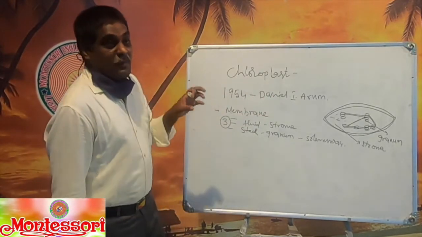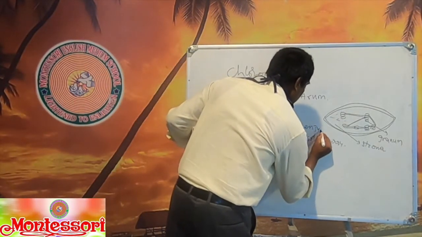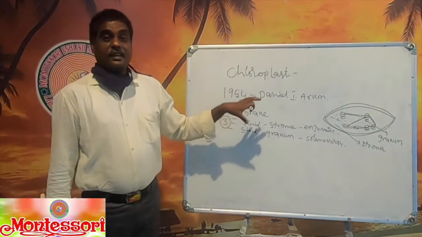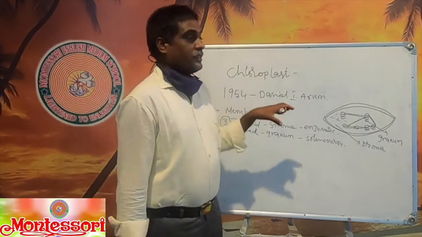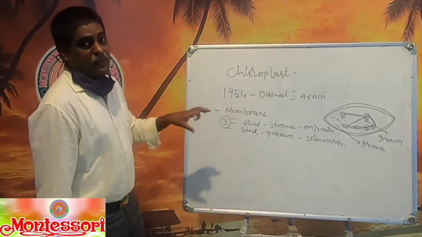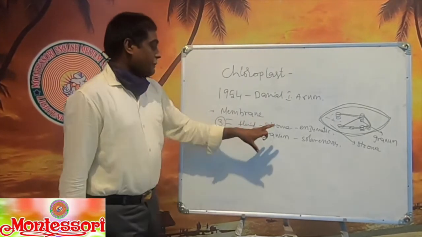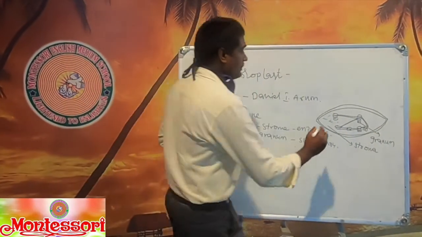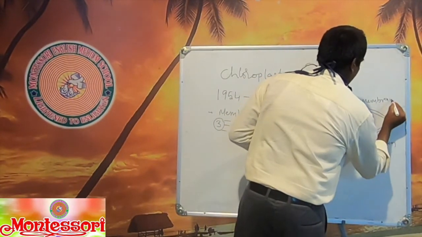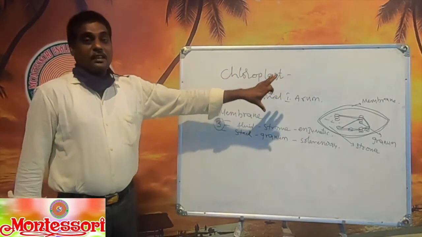All the enzymatic reactions take place in this area. Due to these enzymatic reactions, it produces glucose, and these glucose units are united to form a starch-like structure. So this is about the second one. And the third one is called the outer membrane. So this is the structure of the chloroplast.